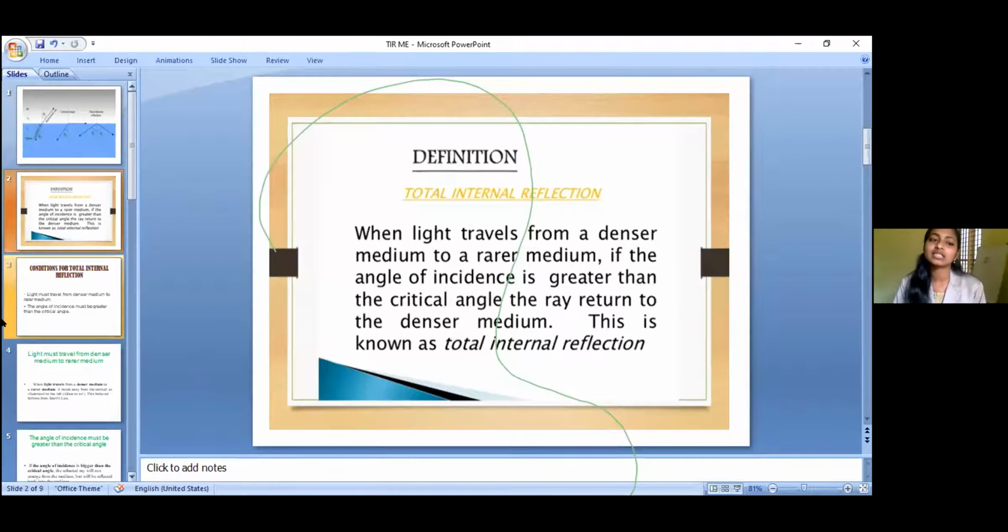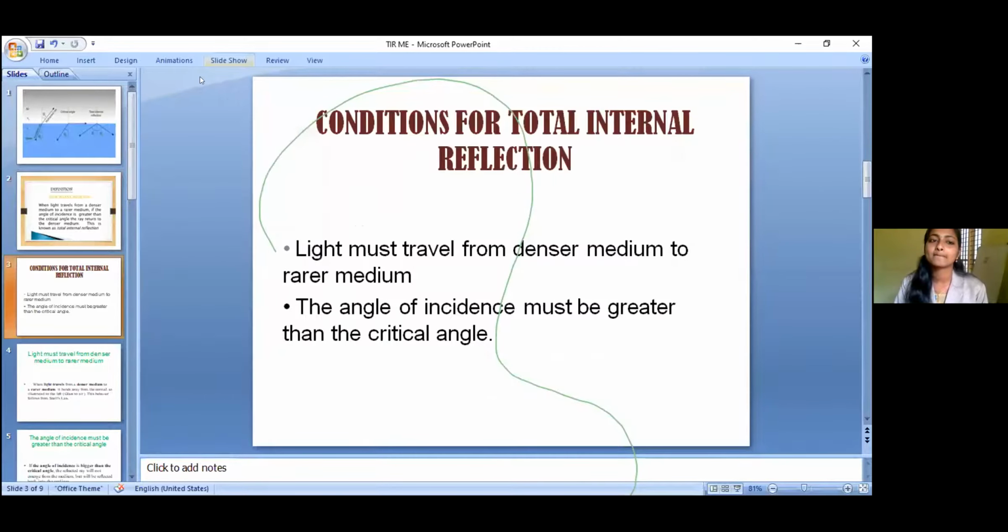Okay, now we are discussing total internal reflection. We have studied total internal reflection. Next, we move on to the certain conditions for total internal reflection. We are going to discuss the conditions for total internal reflection.